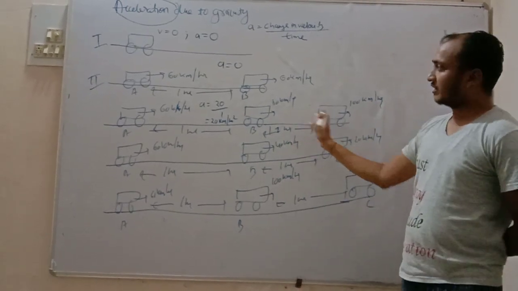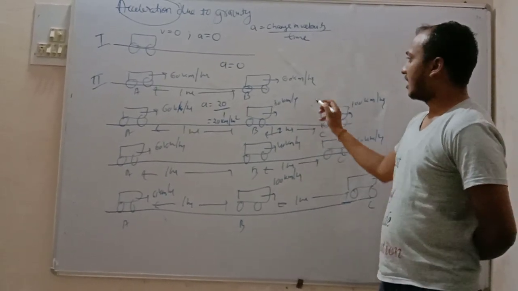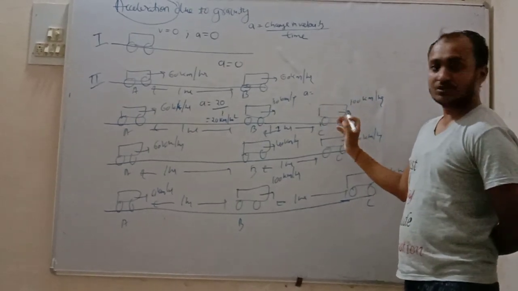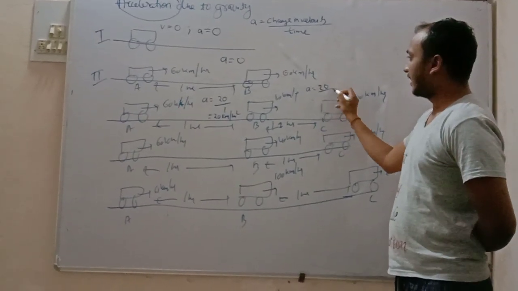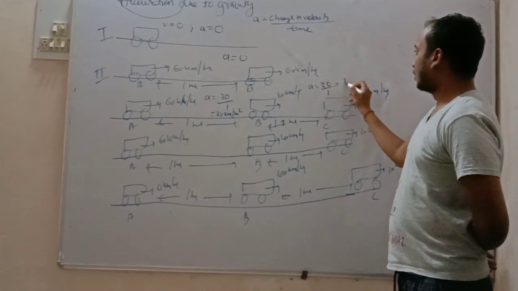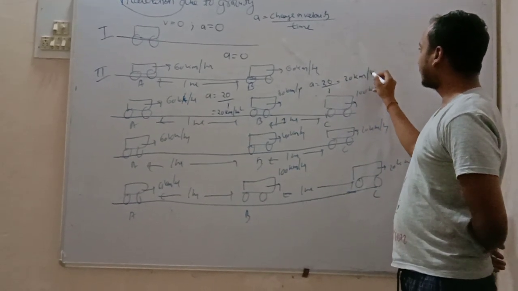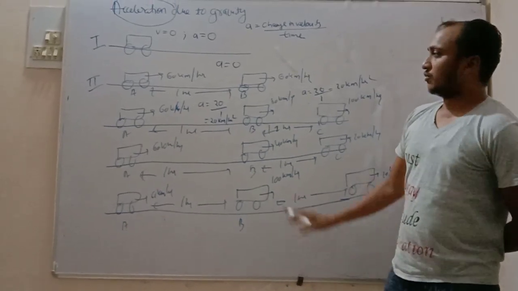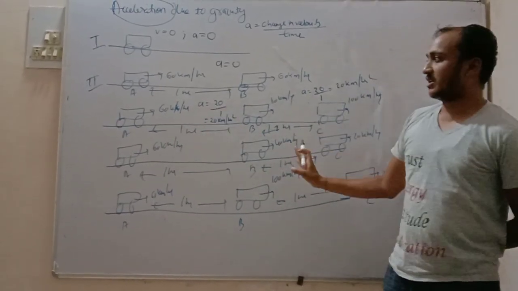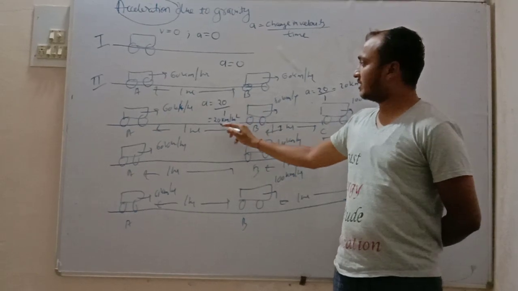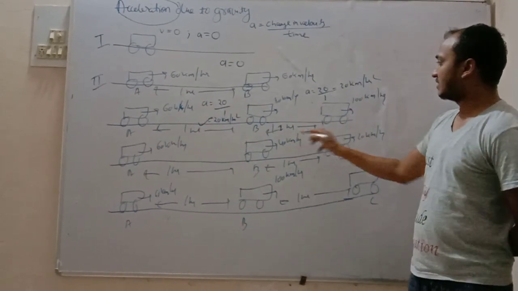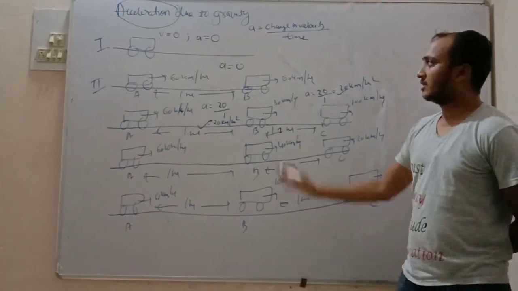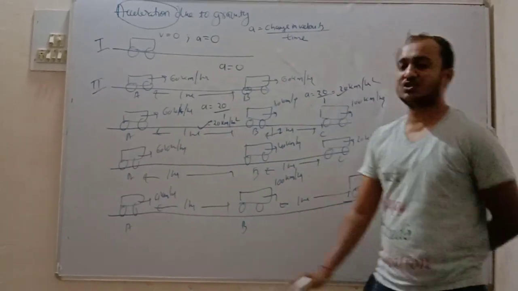And in this also we calculate B to C. Again the velocity is changing from 80 to 100. So again the change in velocity is 20 and the time taken is 1. So it is again 20 km per hour square. So friends, the acceleration is constant. From A to B it is 20 and from B to C also it is 20. In the previous situation acceleration is 0.